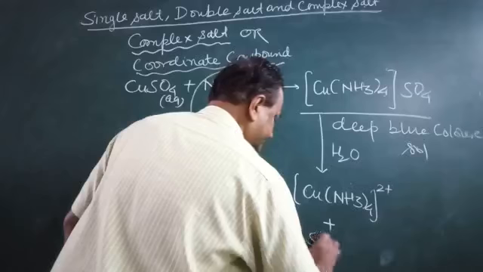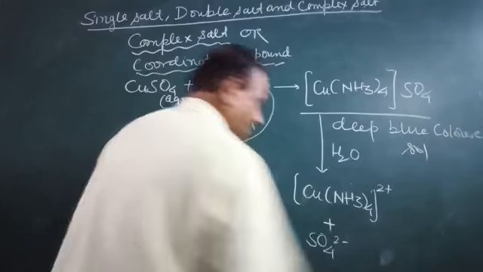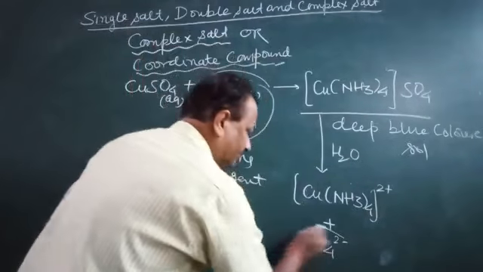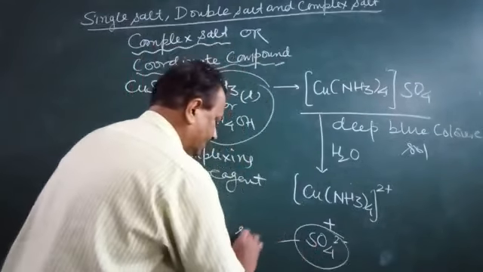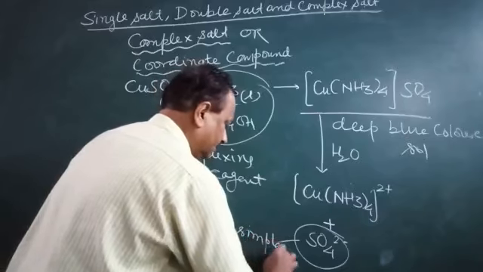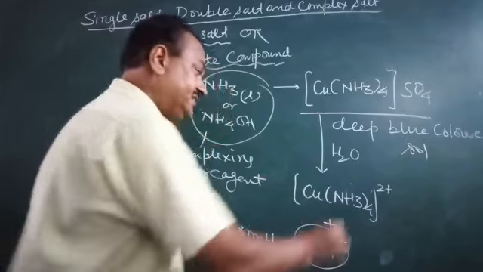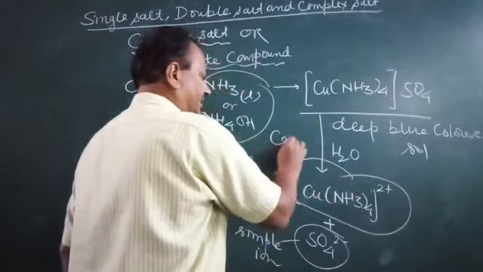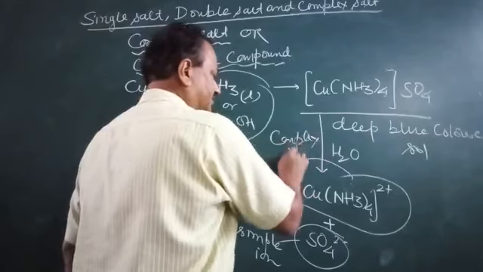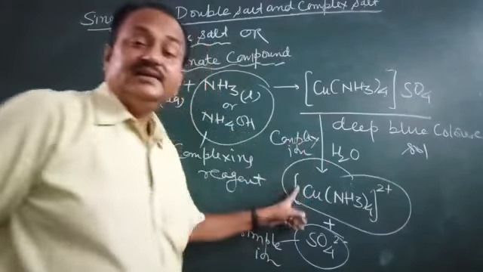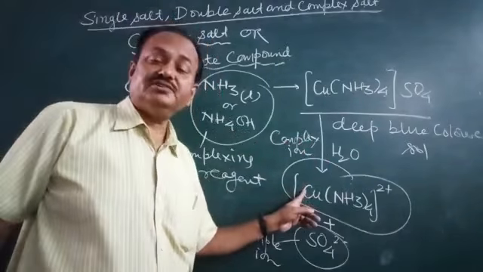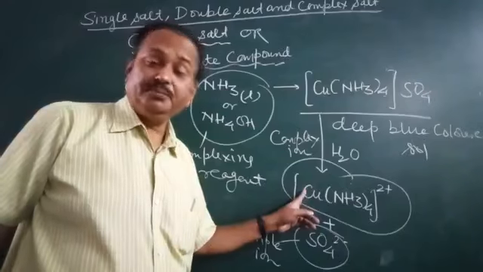There is formation of simple ion here, but here there is formation of complex. This is a complex ion, and the further dissociation of this complex ion is not possible.